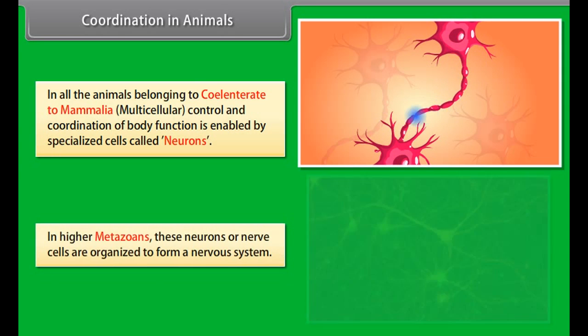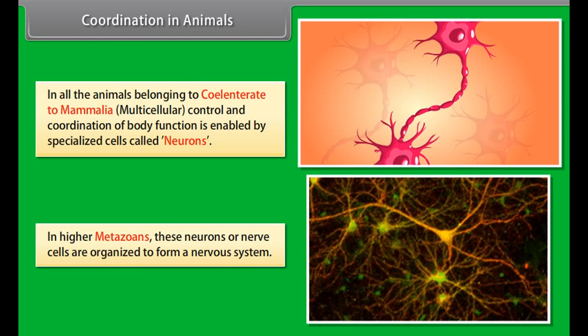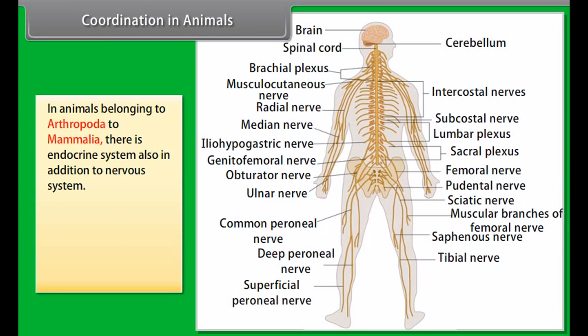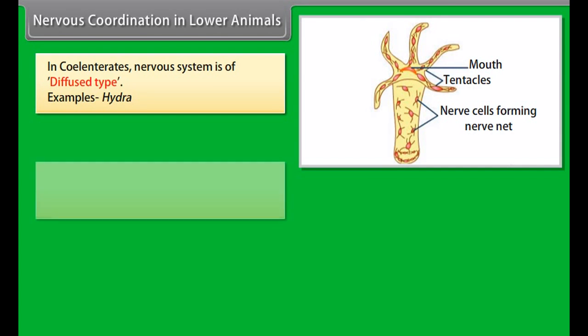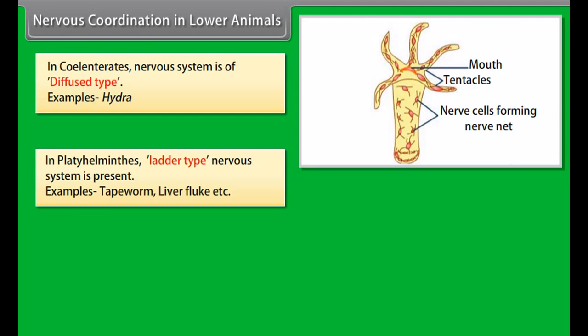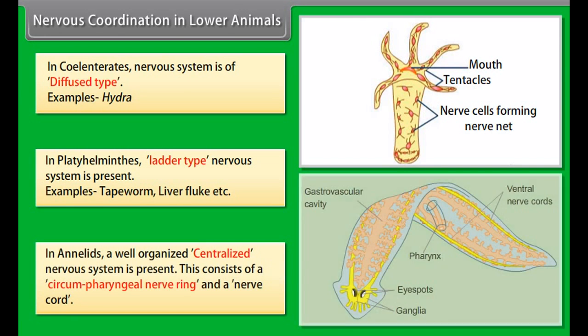In all the animals belonging to coelenterata to mammalia, multicellular control and coordination of body function is enabled by specialized cells called neurons. In higher metazoans, these neurons or nerve cells are organized to form a nervous system. In animals belonging to arthropoda to mammalia, there is endocrine system also in addition to nervous system. The nervous and endocrine systems are collectively called neuroendocrine system. Nervous coordination in lower animals.